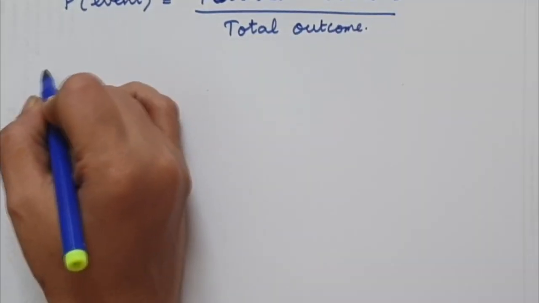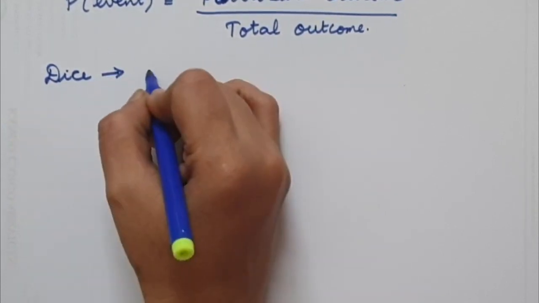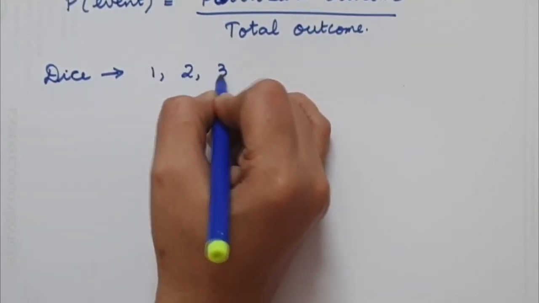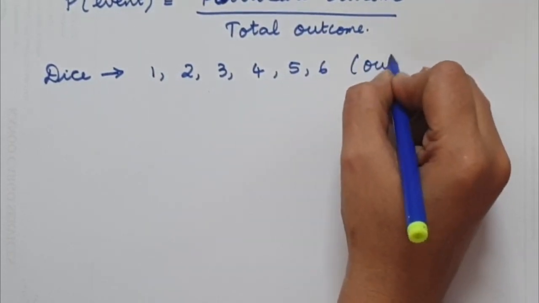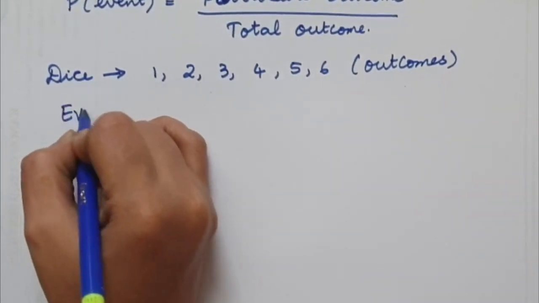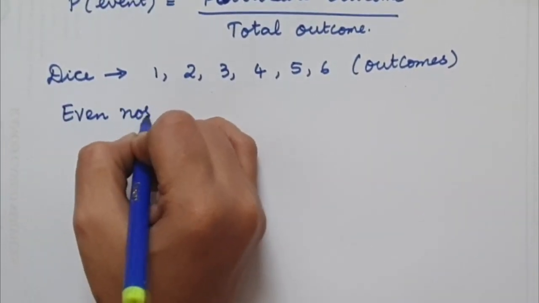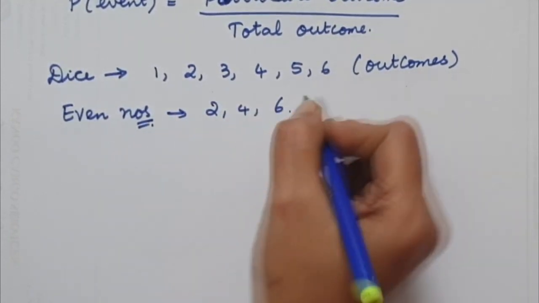Now, when we are tossing a die, the outcomes which we can get are 1, 2, 3, 4, 5, and 6. So these are called outcomes. Now, the even numbers are 2, 4, and 6.